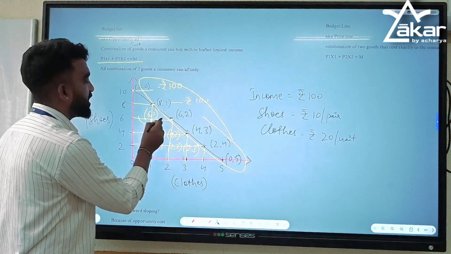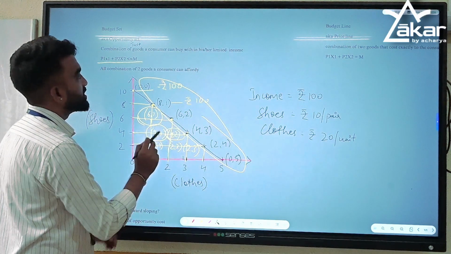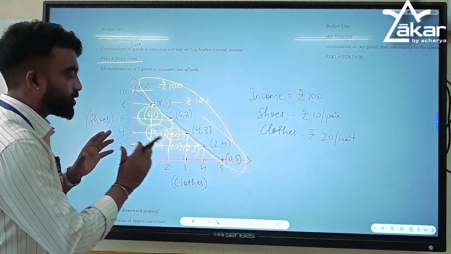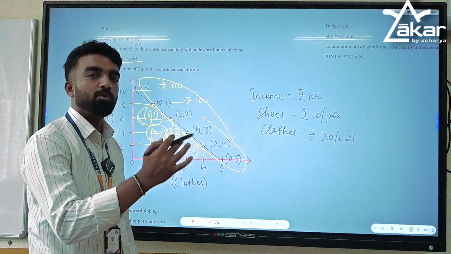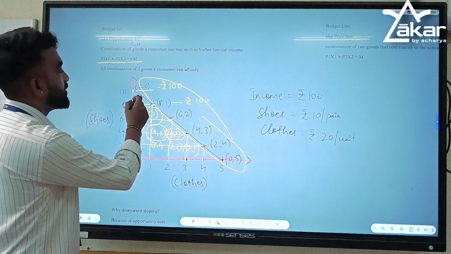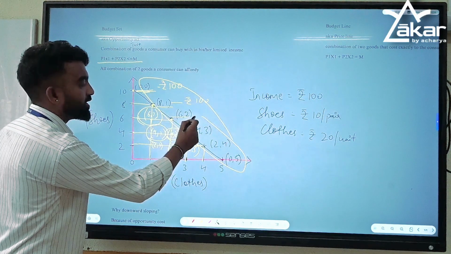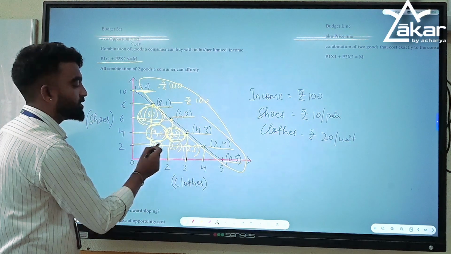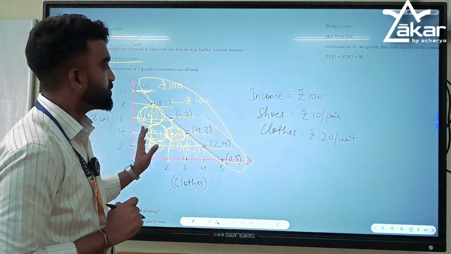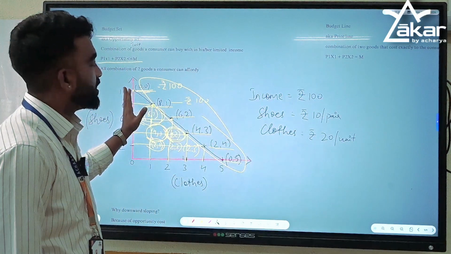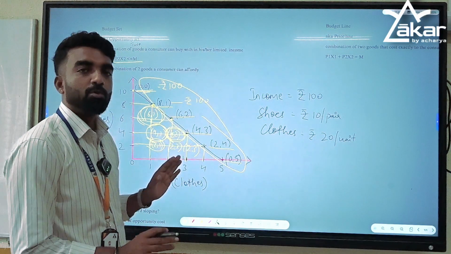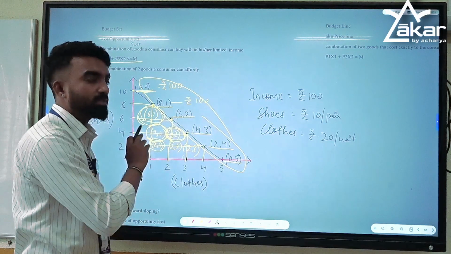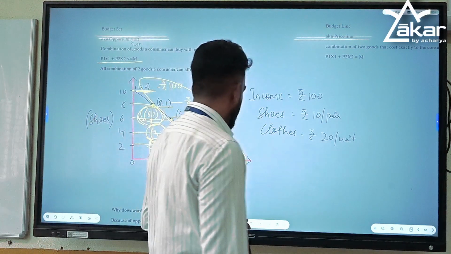So these combinations are budget set. Budget set means a consumer buying two goods or combination of two goods which are equal to or less than her income level. Equal to means these are the pairs or these are the combinations which she can buy. Less than that means these are the combinations which he or she can buy. This is budget set. And budget line means a combination of two goods which cost exactly or equal to the income. These are the combinations. This is the difference between budget set and budget line.